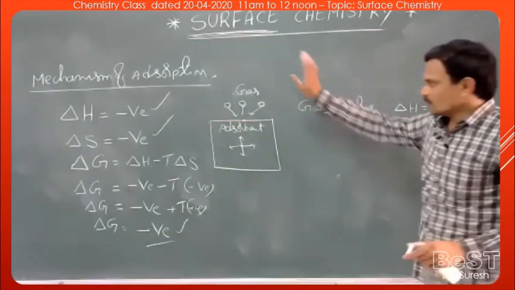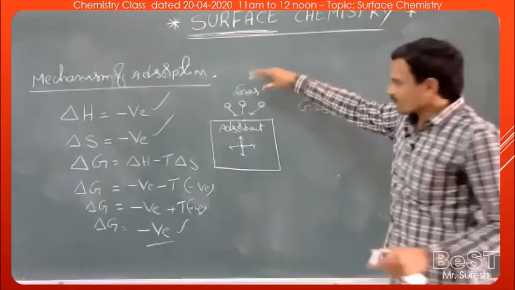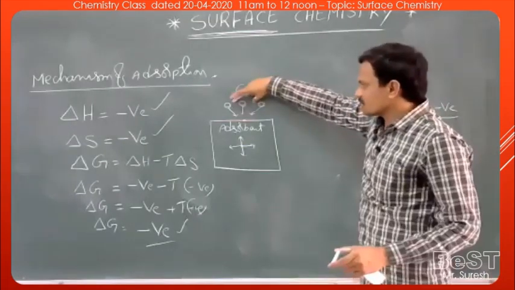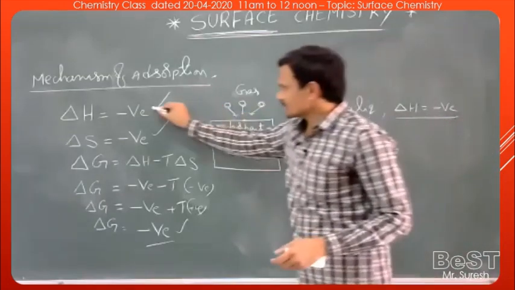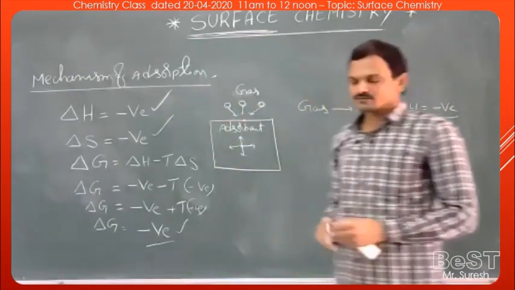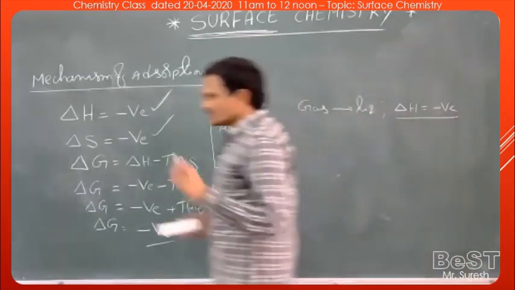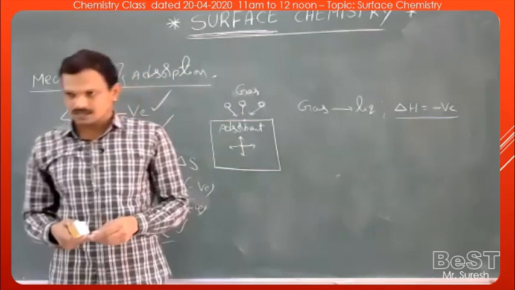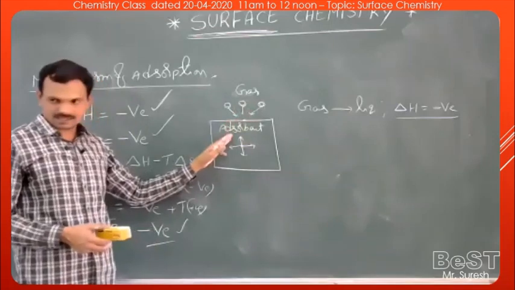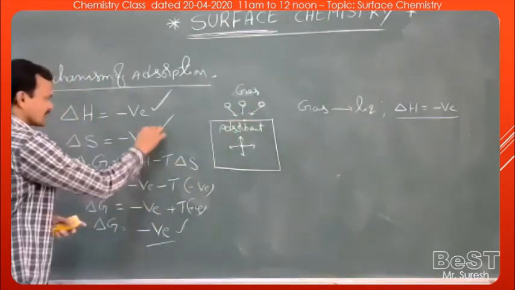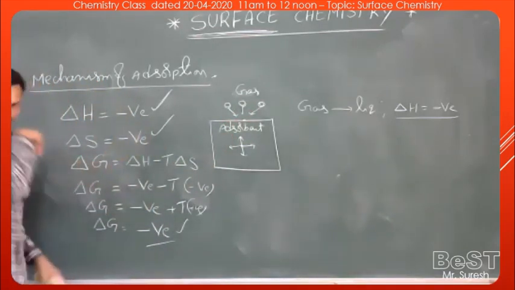See, during adsorption, the kinetic energy of the gas molecules which are being adsorbed decreases. So delta H is negative. During adsorption, the distance between the gas molecules decreases. That means the randomness of the molecules decreases. That means delta S is negative.